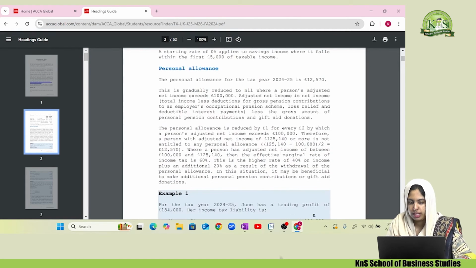Then we have the personal allowance. The personal allowance basically works as your tax reducer. It is going to reduce your income tax liability. For 24-25, the personal allowance is 12,570.